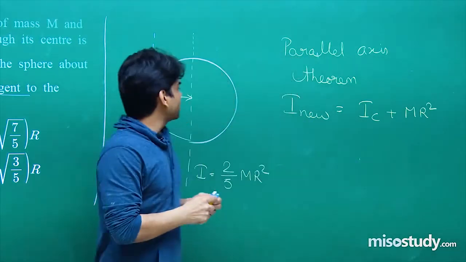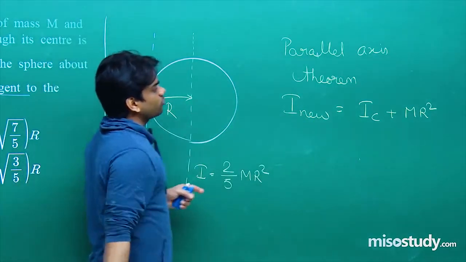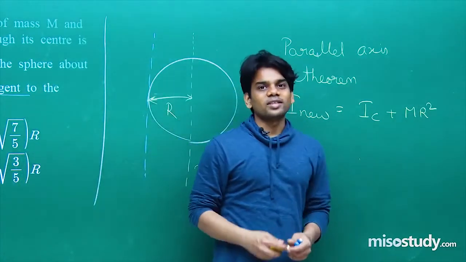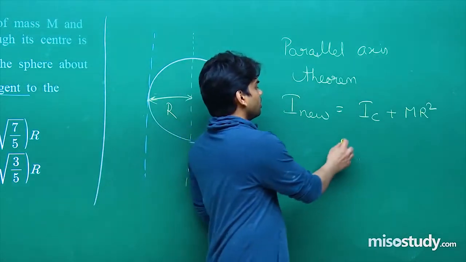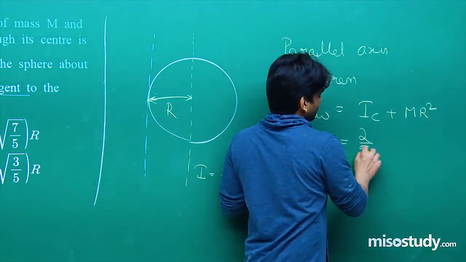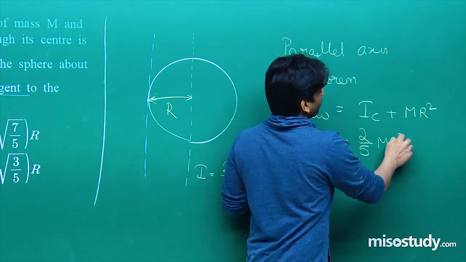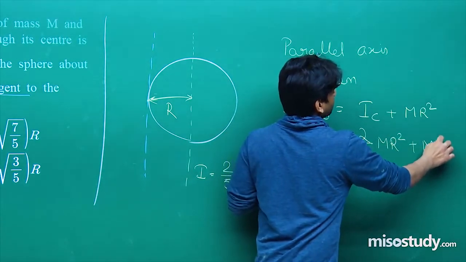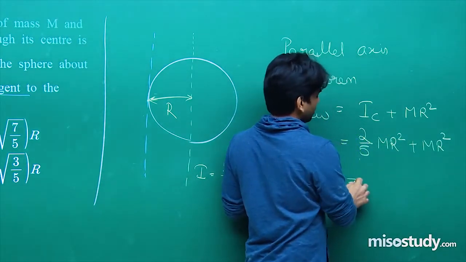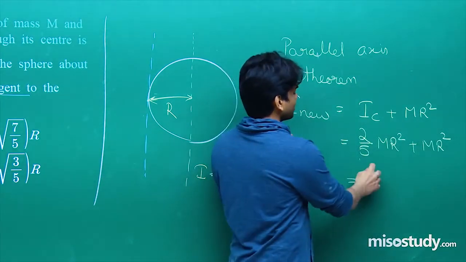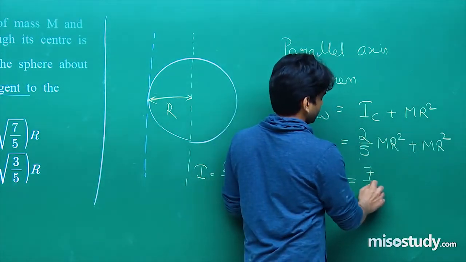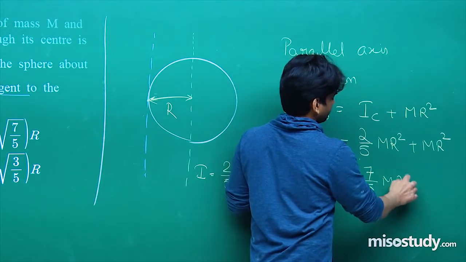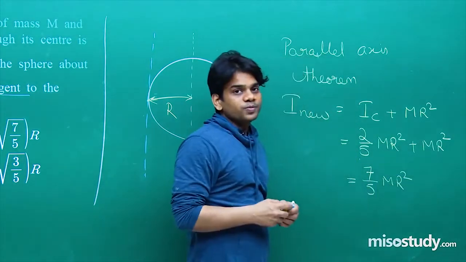This will be the radius. Let me show you. This is the radius. That will be equal to I_C plus MR square. That will be the new moment of inertia. I_C is given as 2 by 5 MR square. This is given as MR square. When you add, you will be getting 7 by 5 MR square. What you do?